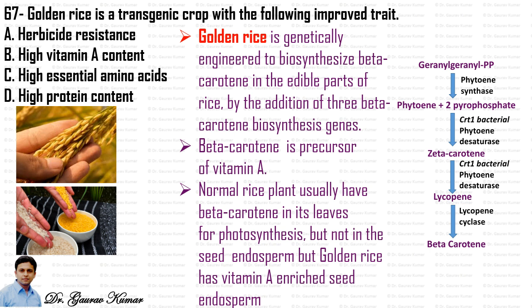Rice is a staple food of almost the majority of the population in Asia. So obviously it will stabilize the vitamin A deficiency among the poor people. So the answer will be high vitamin A content.